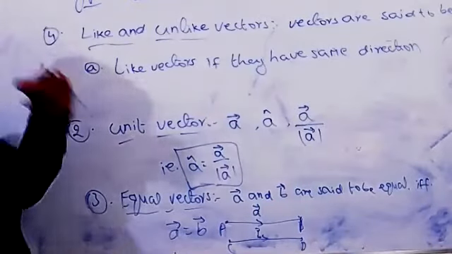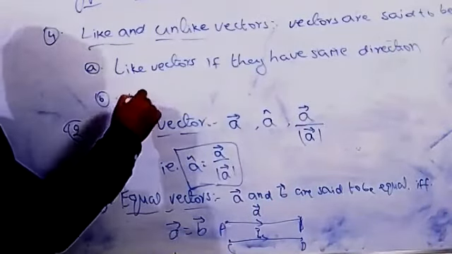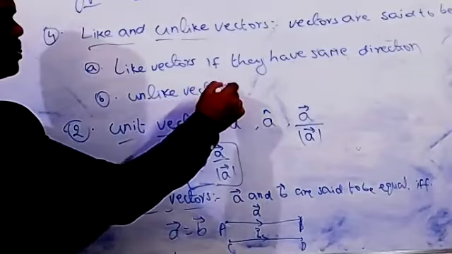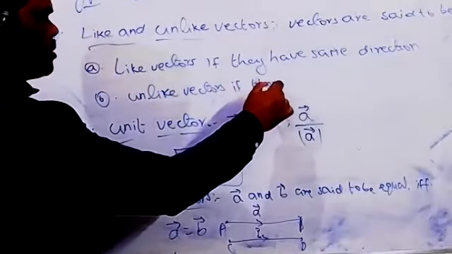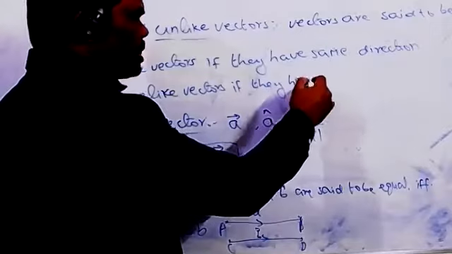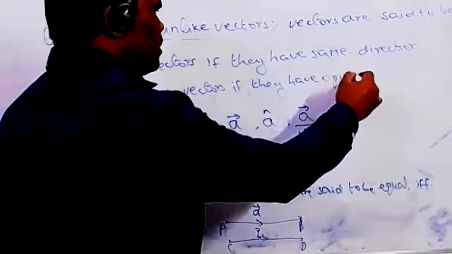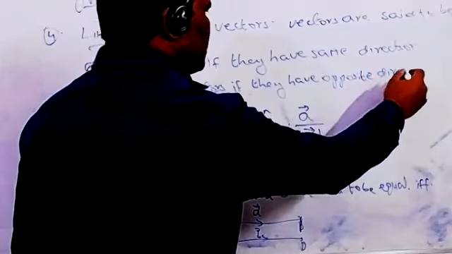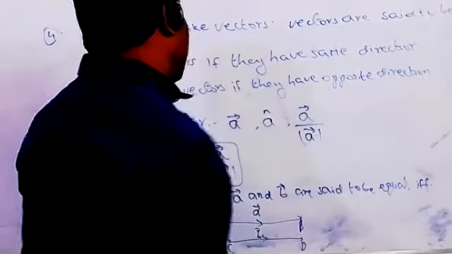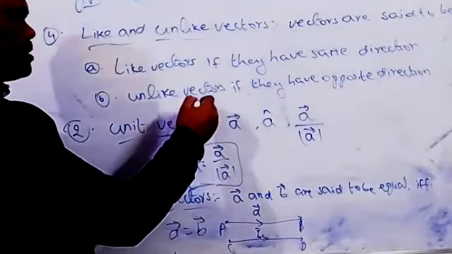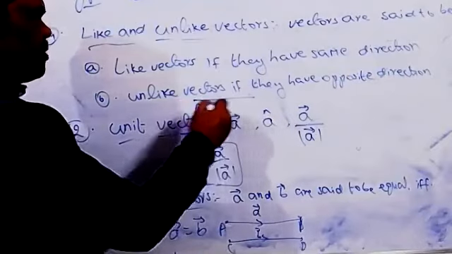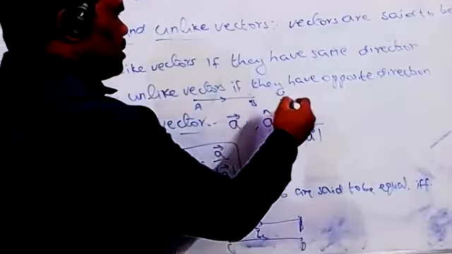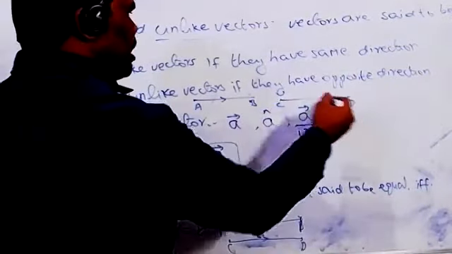And the second point, unlike vectors, these are quite opposite. We know very well that unlike vectors means they have opposite directions. Symbolically, the AB vector has one direction, and the CD vector has the opposite direction.